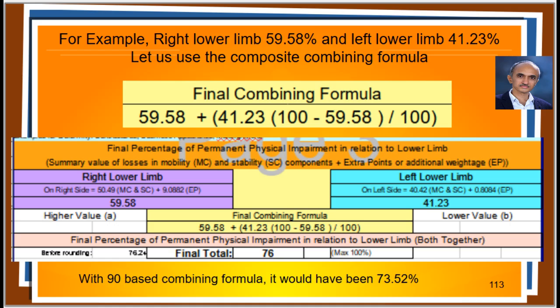For example, let us consider that the right lower limb has final disability of 59.58% and left lower limb 41.23%, then 100 based composite combining formula results in a value of 76. If we use 90 based combining formula as in 2018, the value would have been 74. According to me, all orthopedicians are very smart and can easily do these jobs without me explaining again.